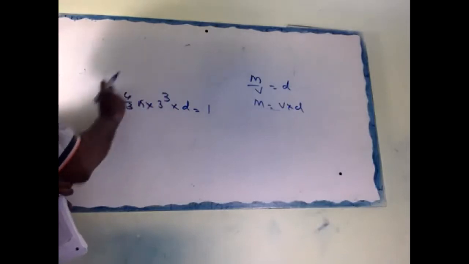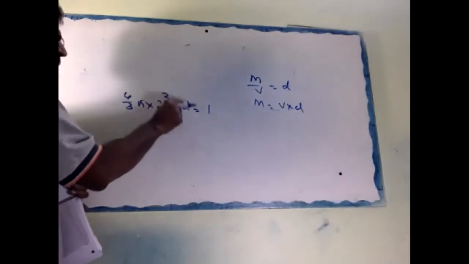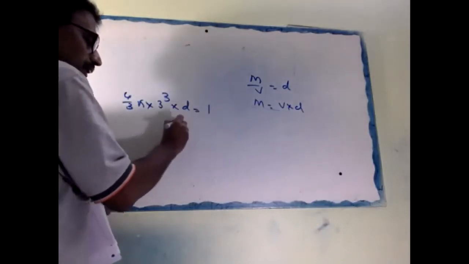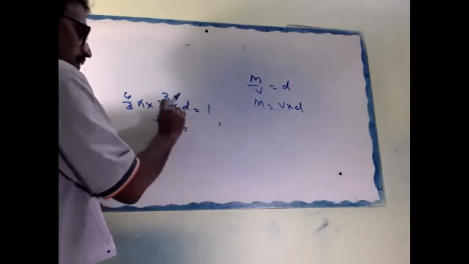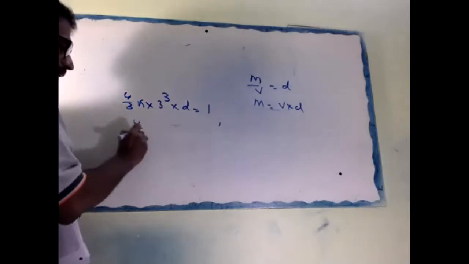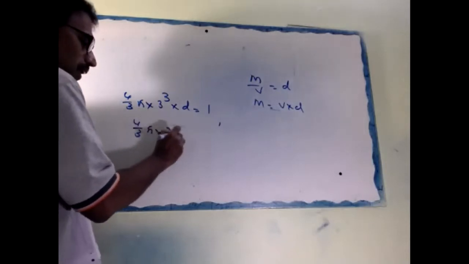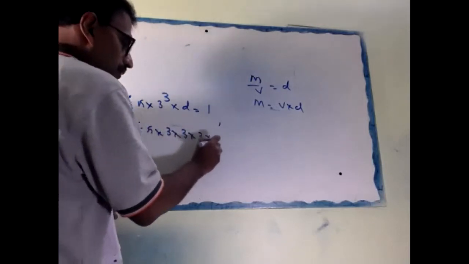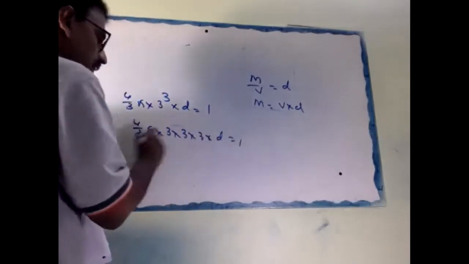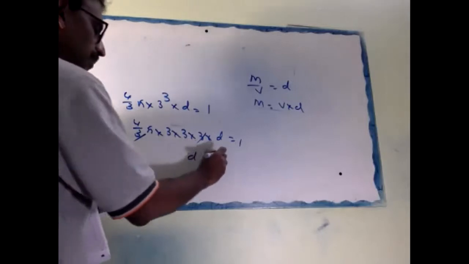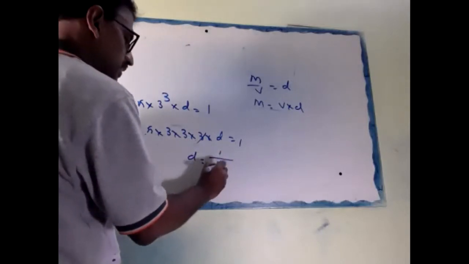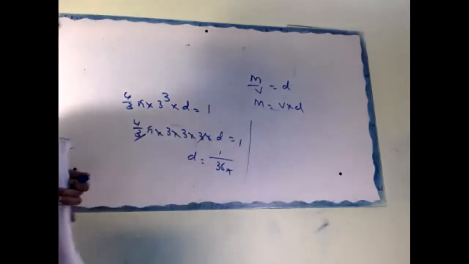Volume of the first one, 4/3 pi R cube into D equal to 1. Look, 4/3 pi into 3 into 3 into 3 into D equal to 1. 1, 3 cancel. D equal to 1/36 pi. We got D.